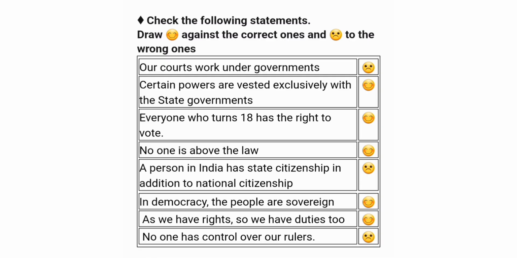Check the following statements. Draw a tick against the correct ones and a cross against the wrong ones. Our courts work under governments. Wrong. Certain powers are vested exclusively with the state governments. Right. Everyone who turns 18 has the right to vote. Right. No one is above the law. Right. A person in India has state citizenship